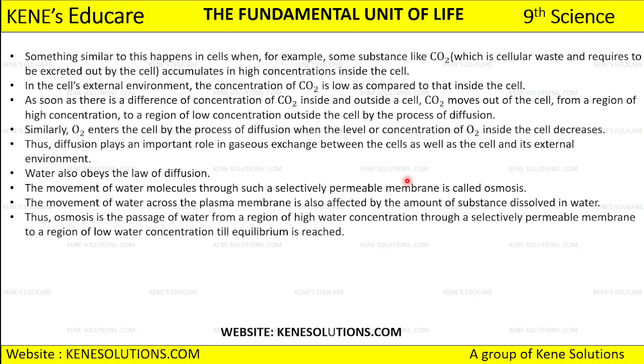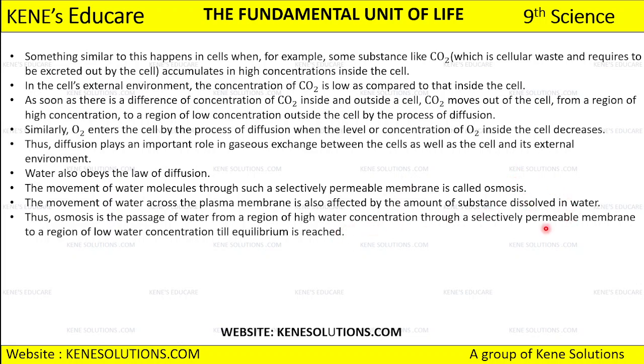Okay, तो अगर gaseous exchange की बात हो रही है तो that takes place through diffusion, but if there is a movement of water molecules which needs to be taken through the selectively permeable membrane, then the water has to undergo this osmosis process. And osmosis में क्या होता है, there is a passage of water from a region of high concentration through a selectively permeable membrane.